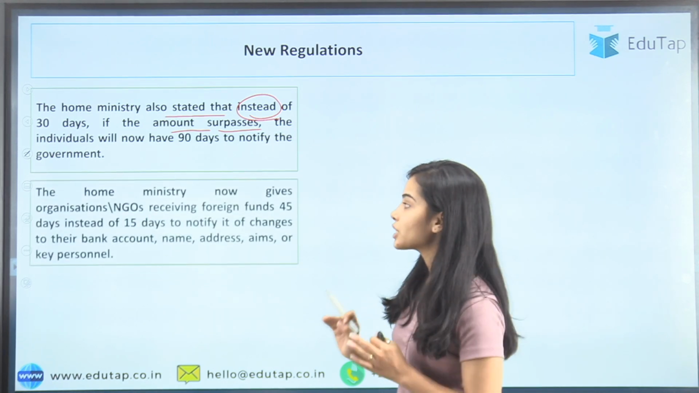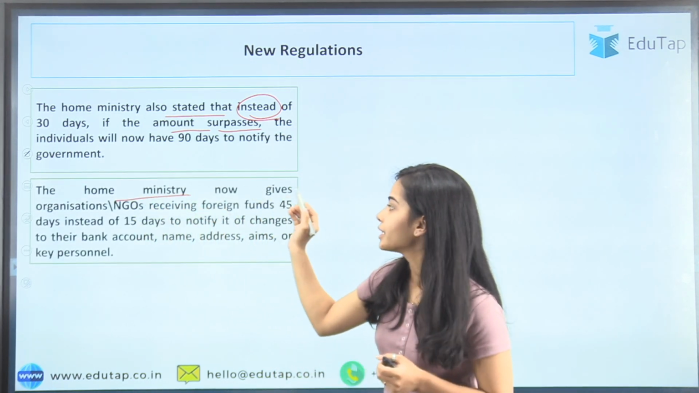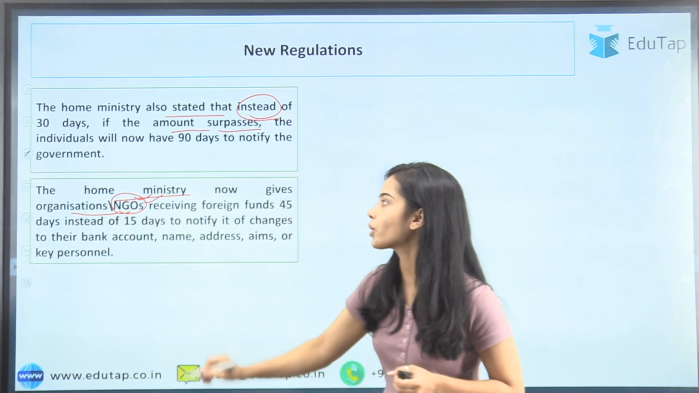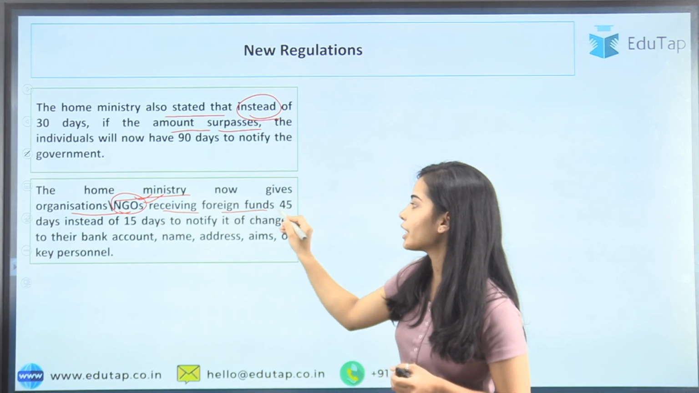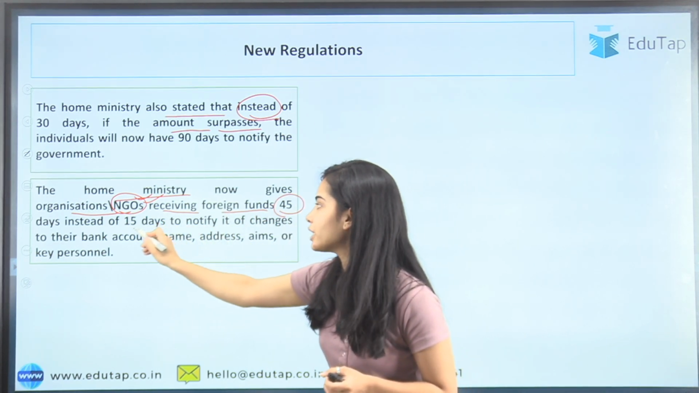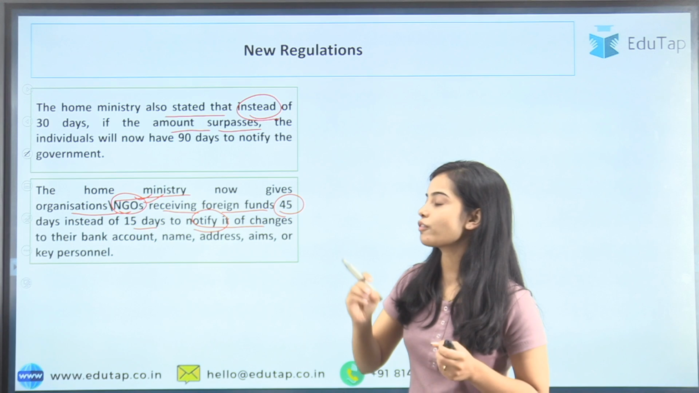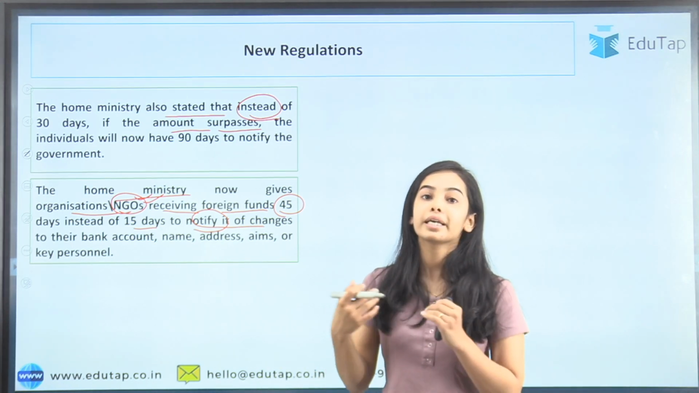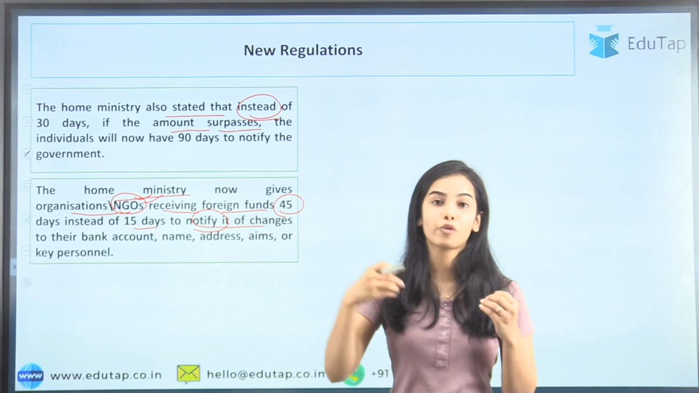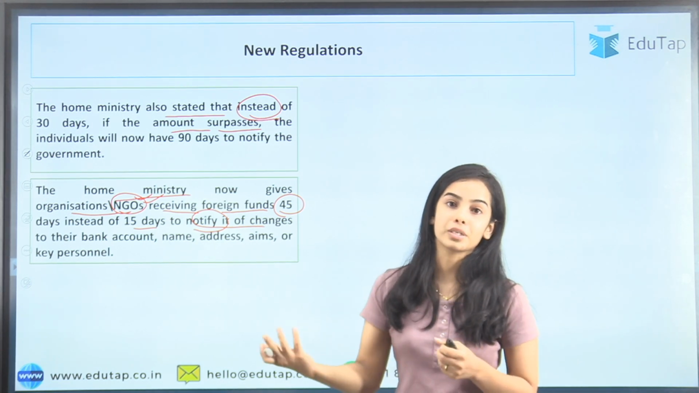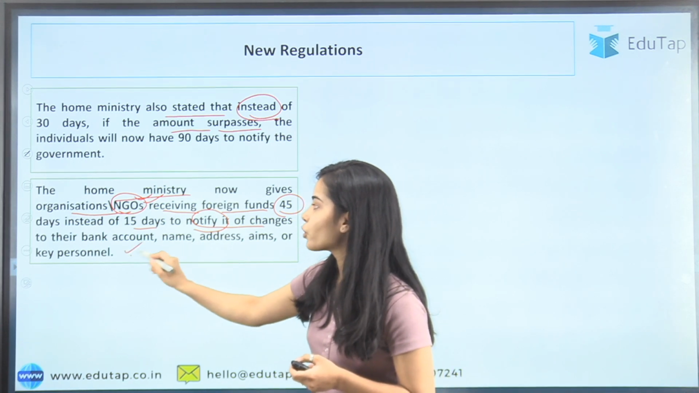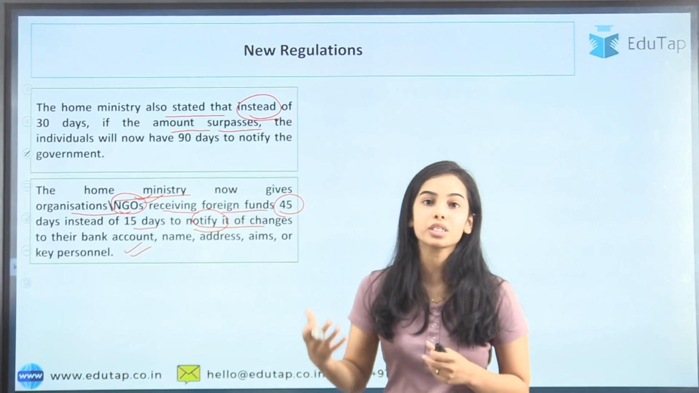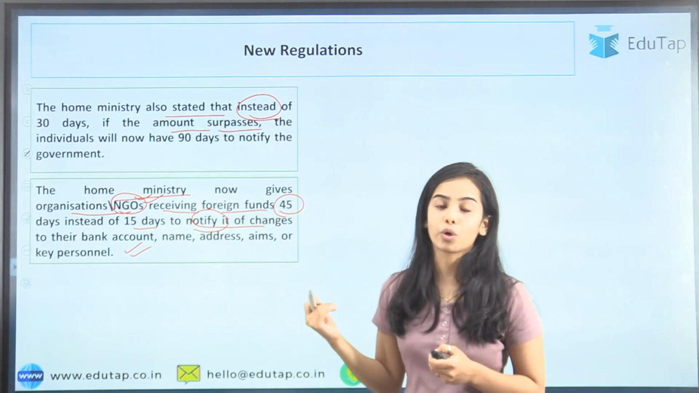The other change by the Home Ministry is that it now gives organizations or the NGOs, that is non-government organizations, that receive foreign funds 45 days instead of 15 days to notify the government of changes to their bank account, their name, their address, their aim of receiving the foreign money, or key personnel. Before they were only getting 15 days, but now they will get 45 days to make the changes with the government authorities.